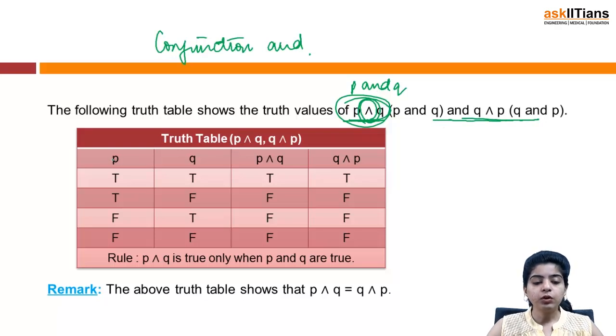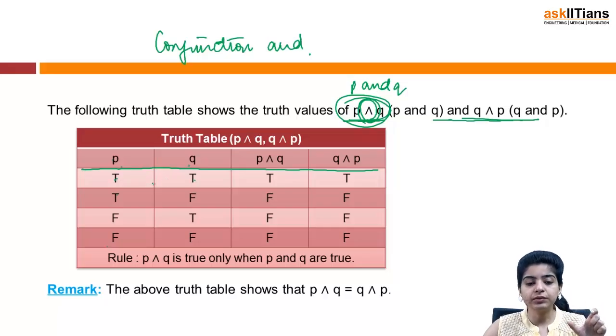First of all, you will take P and we'll take Q. We have two columns, P and Q. Write down true, true, false, false. We'll be considering 4 cases: when P is true, Q is true. These are the cases that we are taking ourselves, right? So P is true, Q is true.